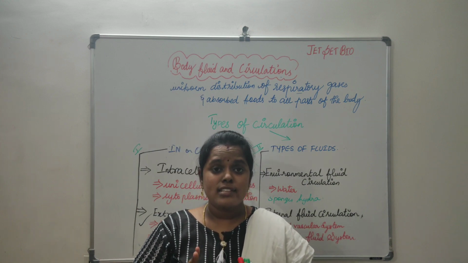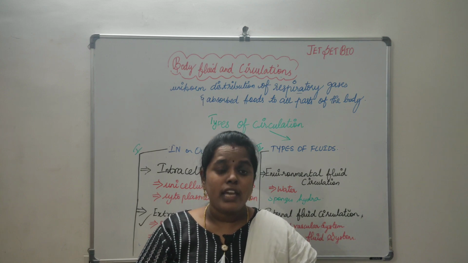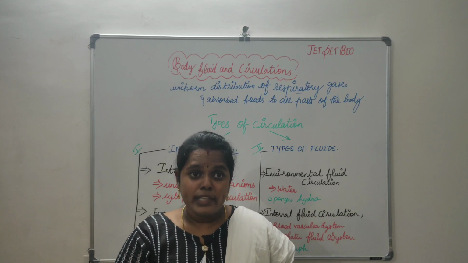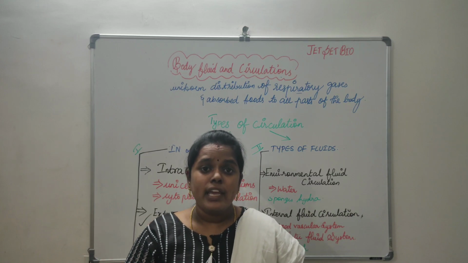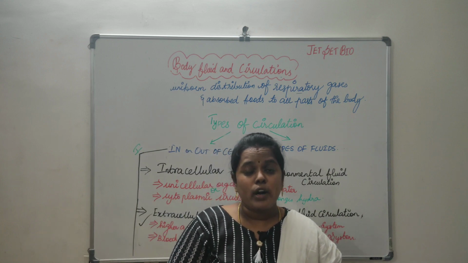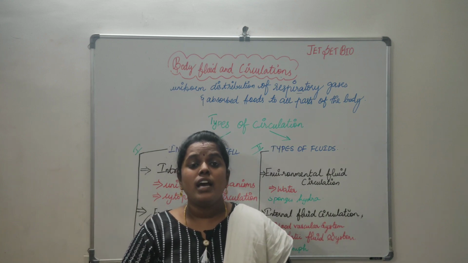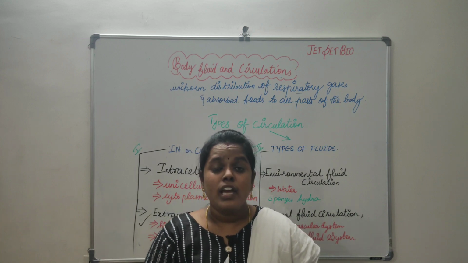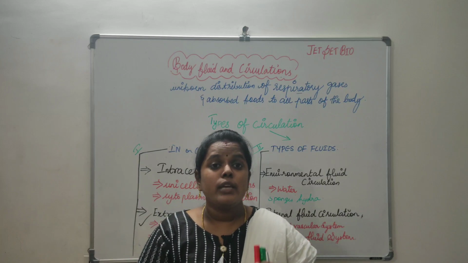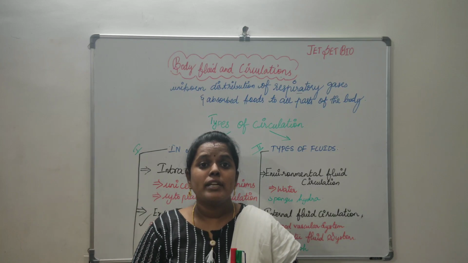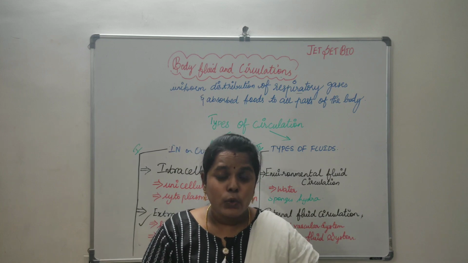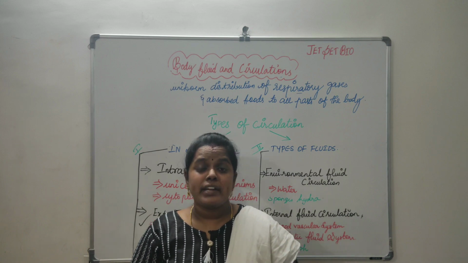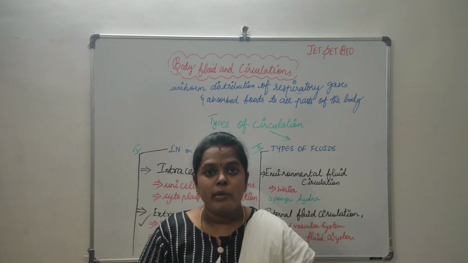So this circulation is very important. It is going to carry the essential nutrients required by all parts of the body, and it is also going to carry the respiratory gases, that is, the oxygen that we inhale and the carbon dioxide that we exhale. So the main role of the body fluids in circulation is to supply the nutrients and the respiratory gases to all parts of the body. Am I making it clear?